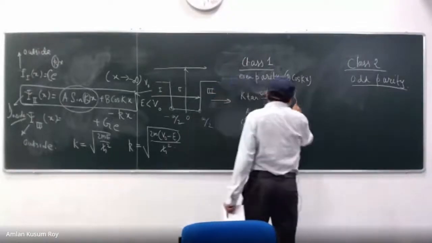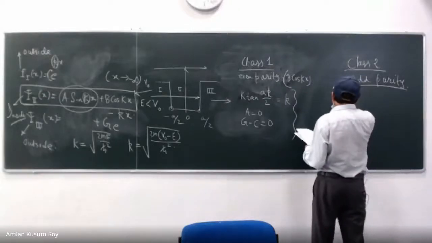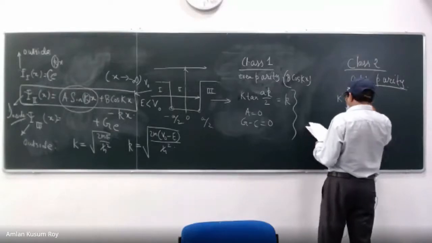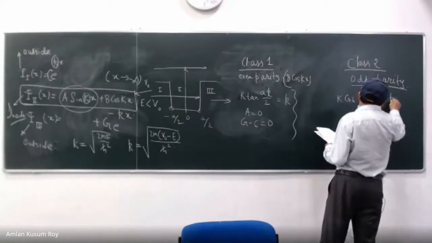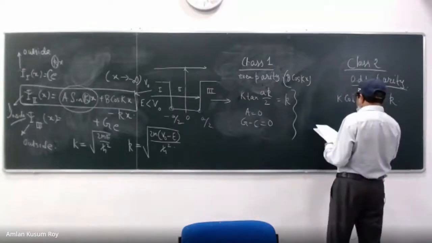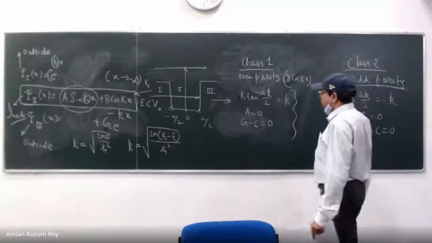So these are your basic conditions. And here you will have k cot(ka/2) equals minus kappa, and then b equals 0 and g plus c equals 0. These are your basic mathematical stuff.